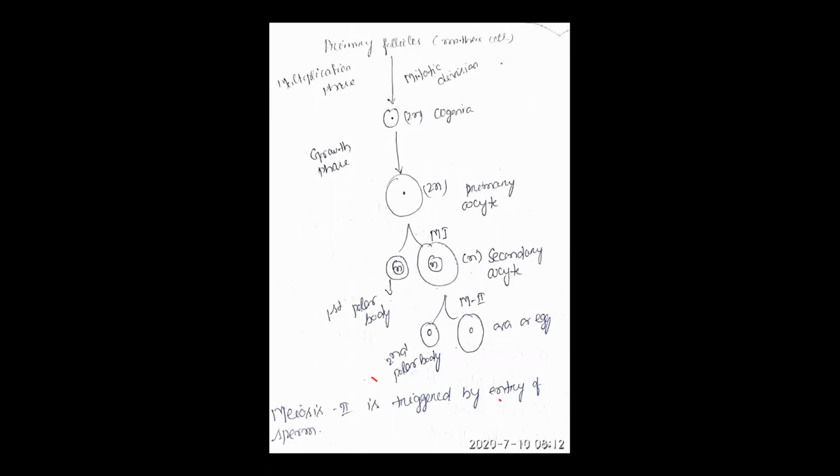So see, this one is called the first polar body, and the second one is called the secondary oocyte. So primary oocyte, it is a cell. Yes or no? Primary oocyte is a cell, isn't it?